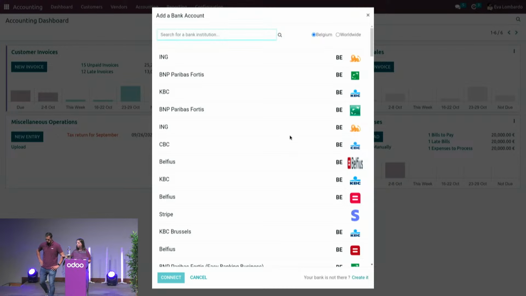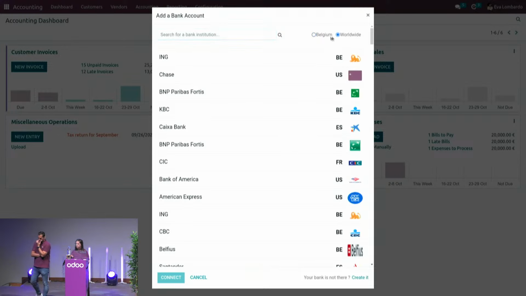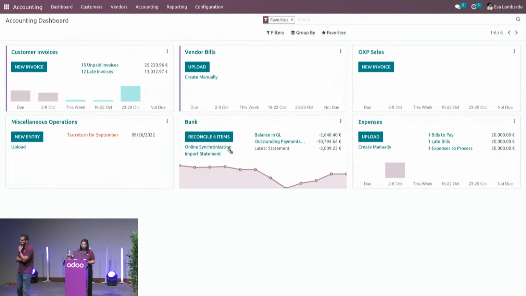And by the way, we have more than 27,000 connections available with more than 5 providers, I think, super worldwide available. Here it's filtered on Belgium because I'm in a Belgian company, but of course you will see all the worldwide possibilities. Just choose the one that you need, connect, and go onto your bank platform to validate the connection. Okay, cool. But setting up the synchronization is the easiest step. Let's see how we can spare any time with our smart reconciliation models.